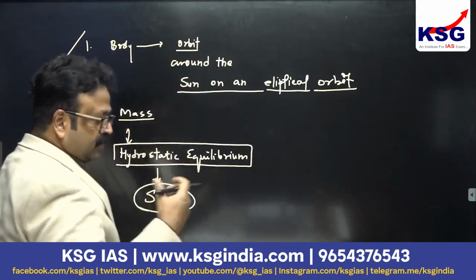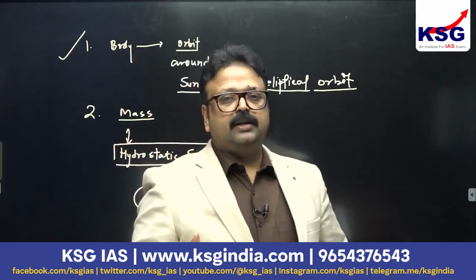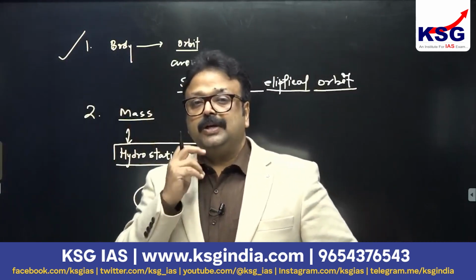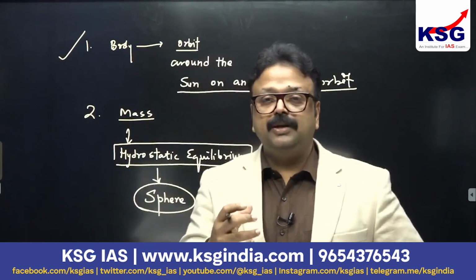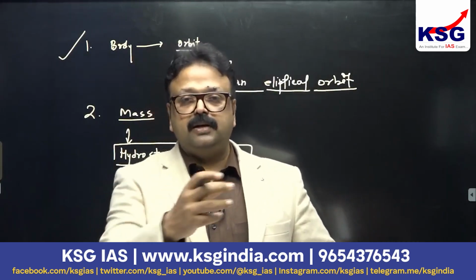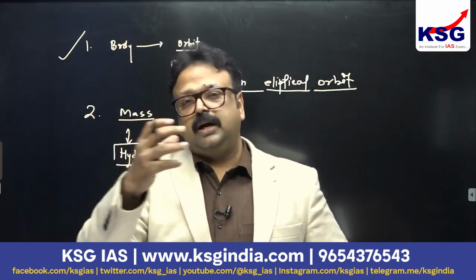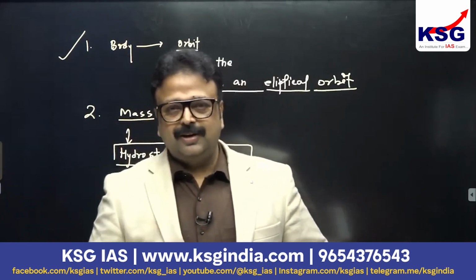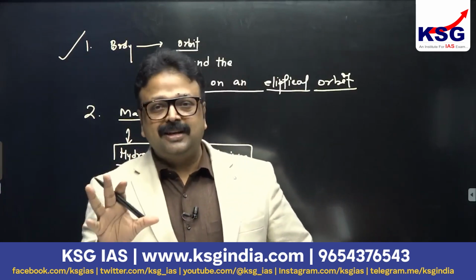Sphere is the only shape in which the volume is maximum and the surface area is minimum. Suppose the Earth were not a sphere but a kind of pillar, what would happen? Somewhere Mars would get hit, and somewhere Venus would get hurt. So there would be no hydrostatic equilibrium.